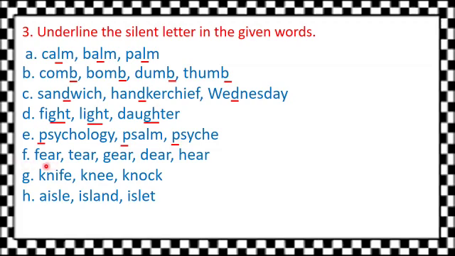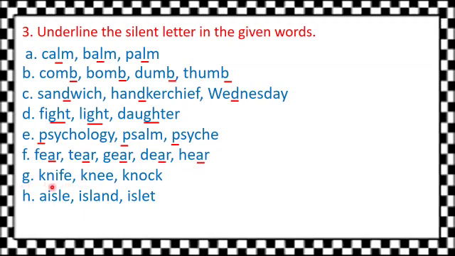Next, fear. So remember students, A is not pronounced when it comes in a word after E. So here A is silent. And here also A is silent. Then here A is silent. Here also A is silent. And here also A is silent.